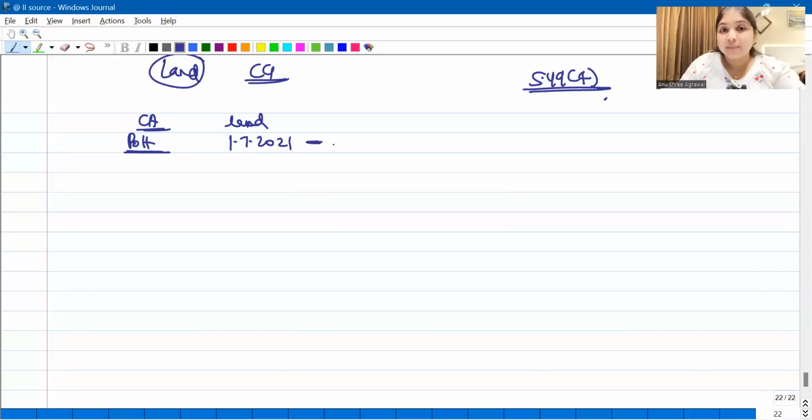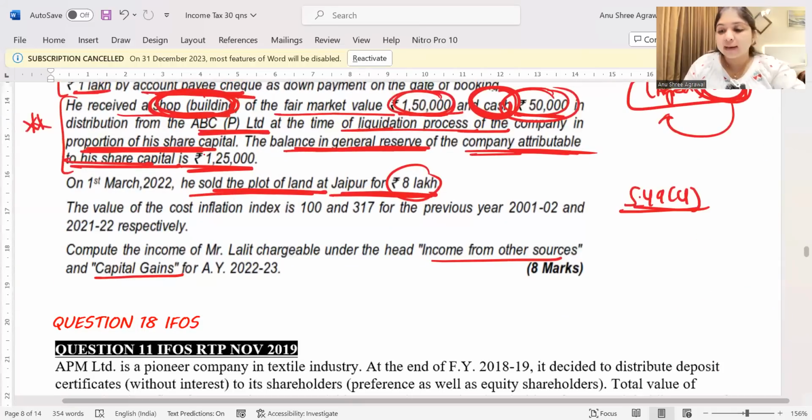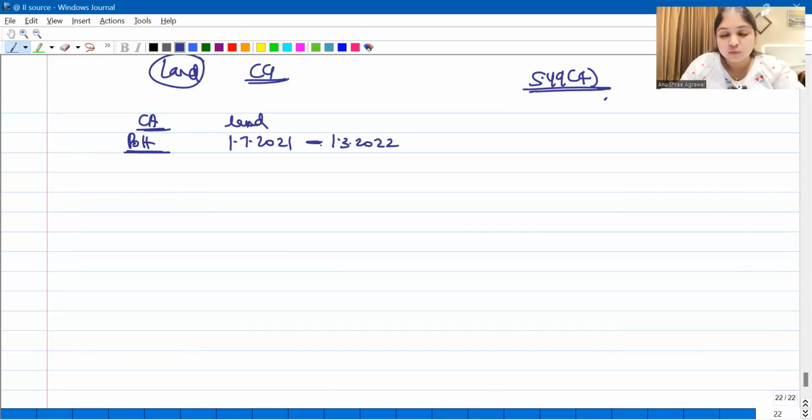So the period of holding will be the assessee's period of holding only. It starts on 1st July 2021. And when did he sell it? He sold it on 1st March 2022. Now this is definitely less than 12/24/36. For land, what's the relevant period of holding? It is 24 months. It does not exceed 24 months. Therefore, what kind of an asset is it?